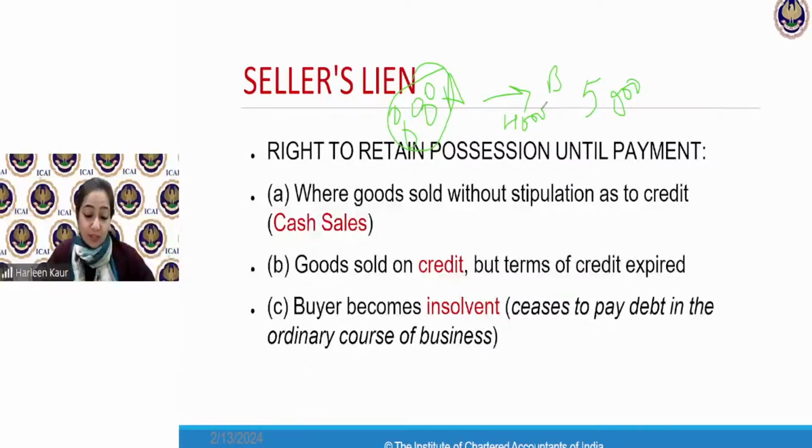डिस्काउंट दे दोगे? एक बच्चा कह रहा है मैम डिस्काउंट दे देंगे. तो डिस्काउंट की बात नहीं हो रही है यहाँ पे, फाइनल रेट है 5,000. डिस्काउंट होता तो वो अलग बात. Here I'm saying the goods are sold at cash payment and 5,000 was to be made. Let's take the first example of cash sales. But I have only paid you 4,000. So very rightly mentioned, no ma'am, we will not give you the goods. I will keep it. I will not give it, and only when you make me this payment, then only I will give you the goods.